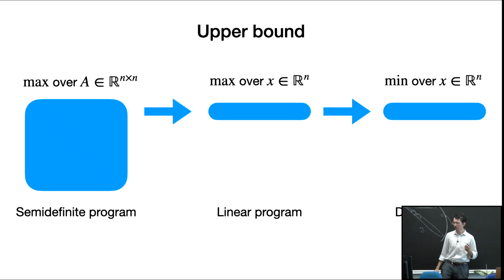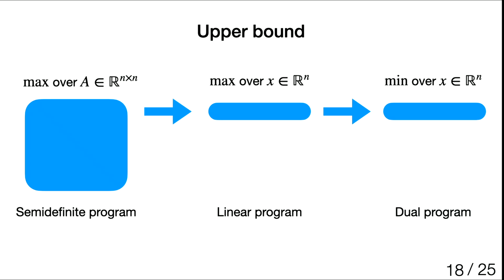Okay, so next step: remember we want to upper bound the program, and we have this formulation in terms of maximization. For a linear program, I can just look at the dual program, and it seems much easier to upper bound the minimization problem.